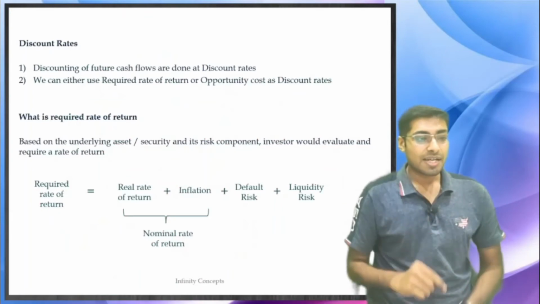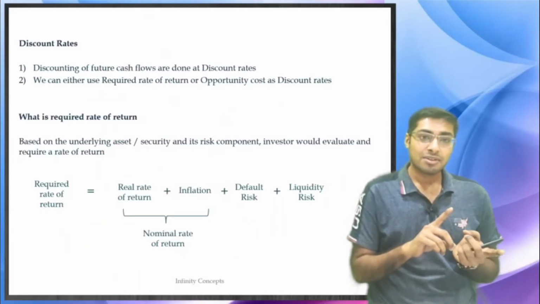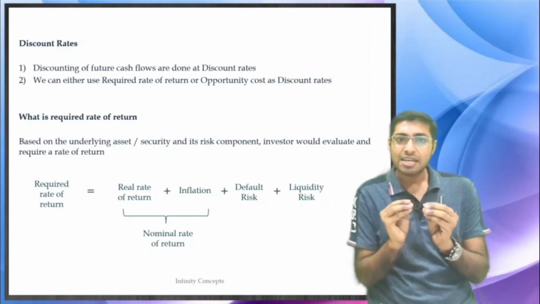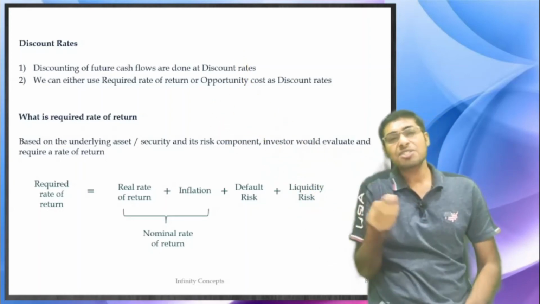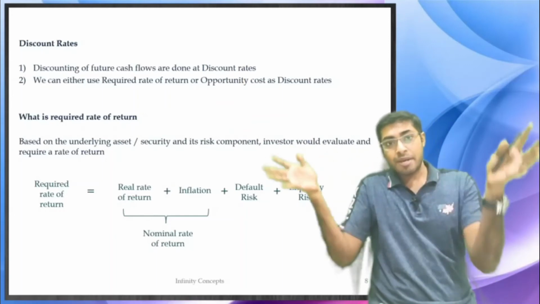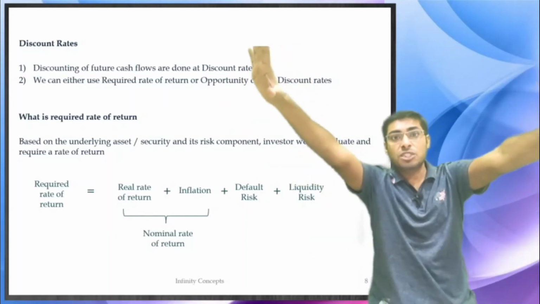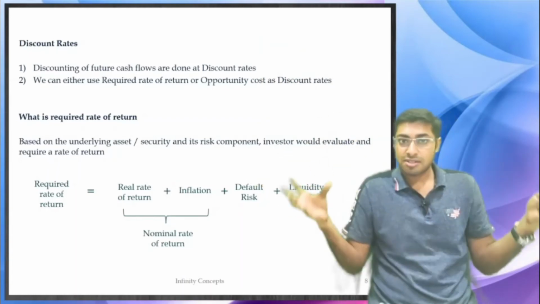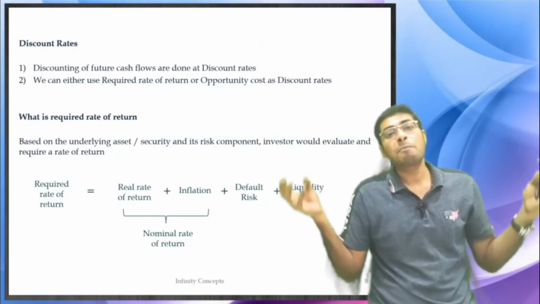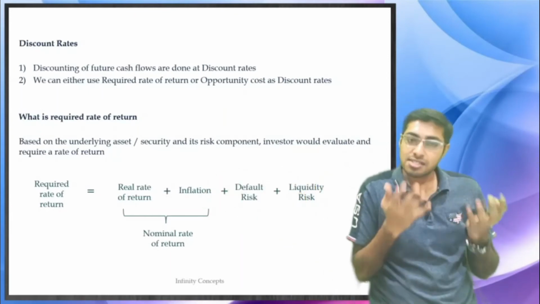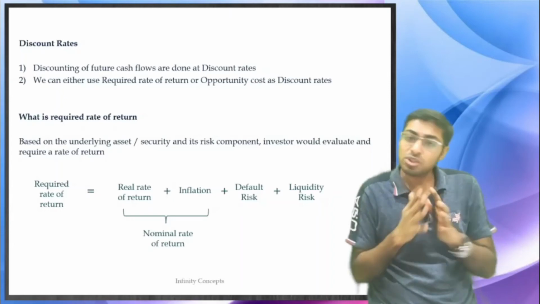Let us move ahead. Discount rates are also equal to compound rates. Okay, both are one and the same. When you are bringing it behind, it is known as the discount rate. When you are multiplying and making it bigger, throwing that amount into the future, the way $1 becomes $20 in future, it grows at a compound rate. And when you bring it behind, it means discount rate. But both are one and the same only.